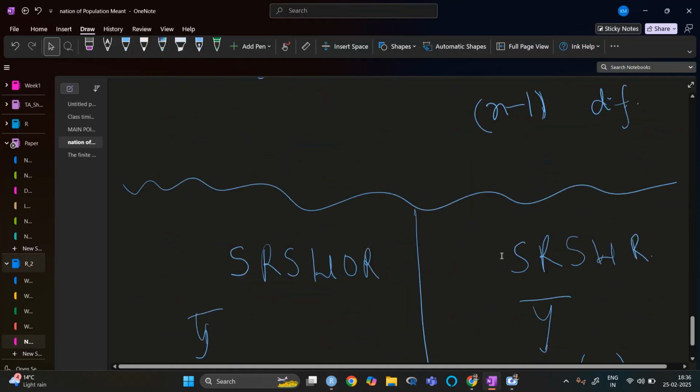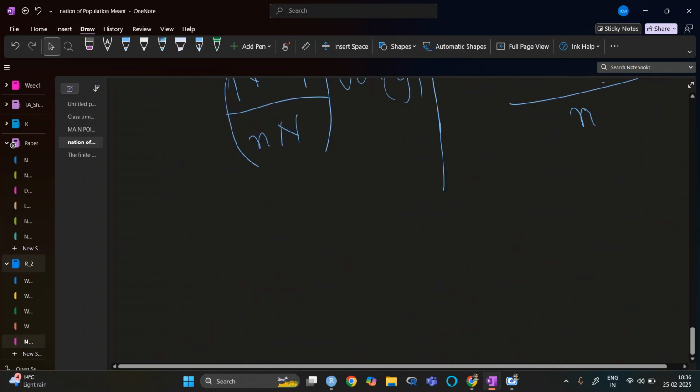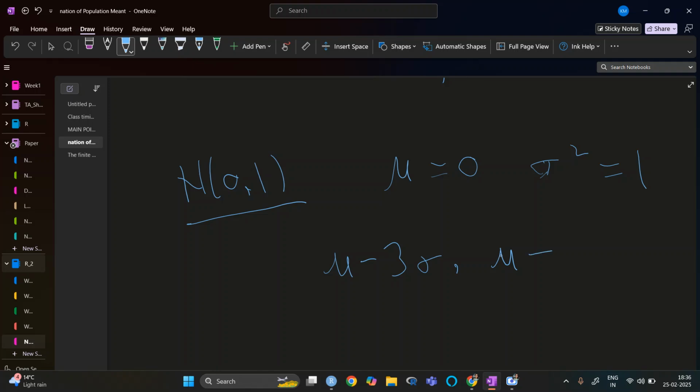Basically, if our population is following N(0,1), so mu is 0 and sigma square is 1, then almost 99 point something percent of the whole population is covered within mu minus 3 sigma and mu plus 3 sigma.